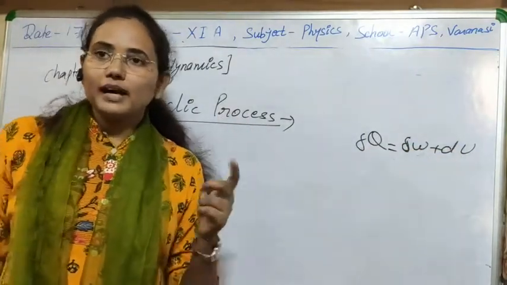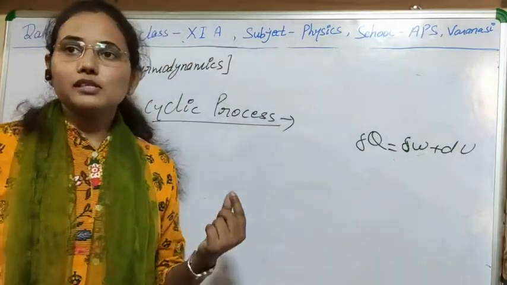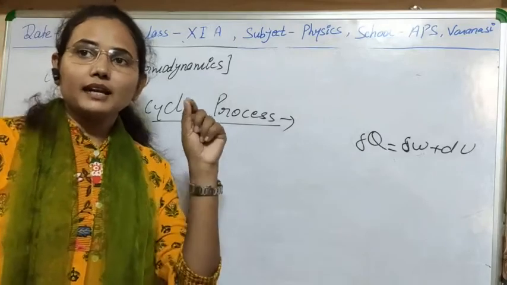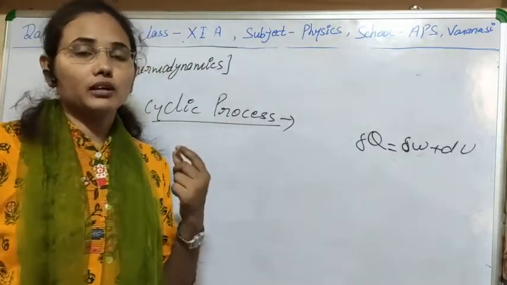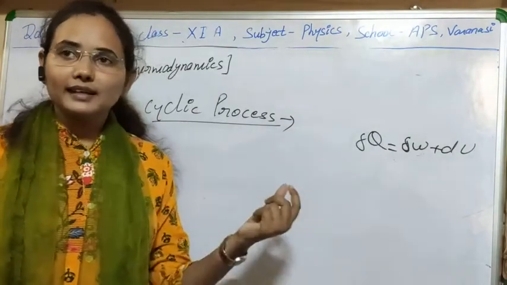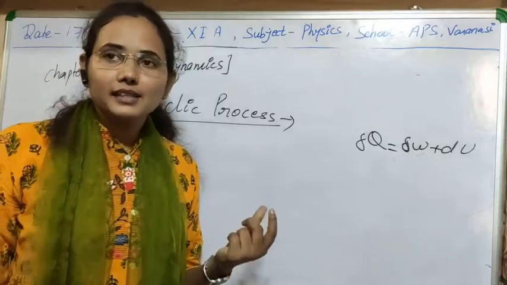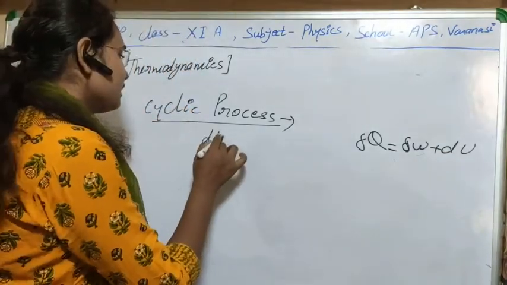And I told you in the definition of a cyclic process that the initial and final values after the cycle will be equal. So if that quantity is equal at the initial and final points, then the change in that quantity will be 0. Means the change in internal energy in this case will be 0.